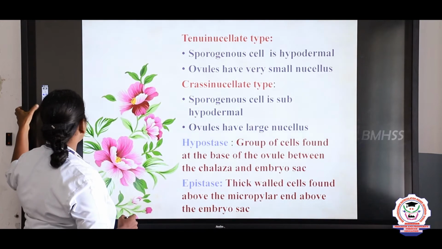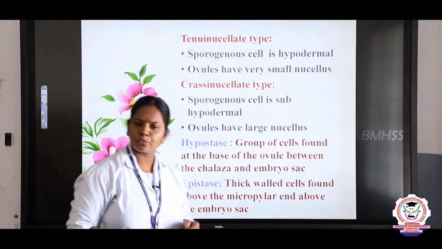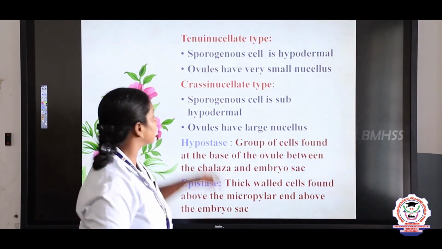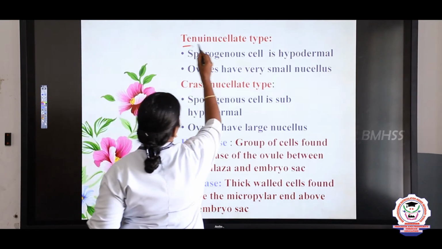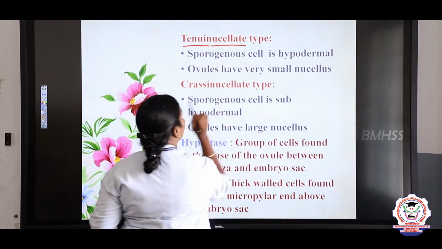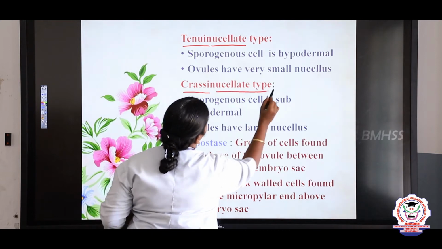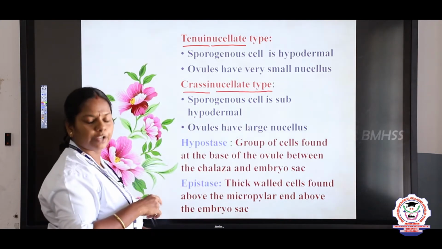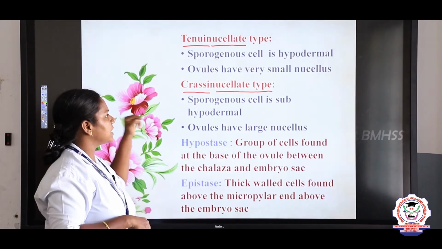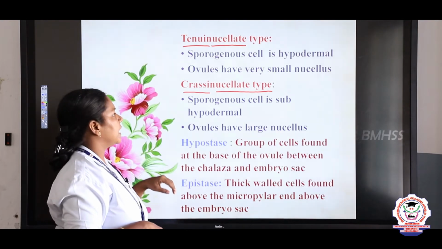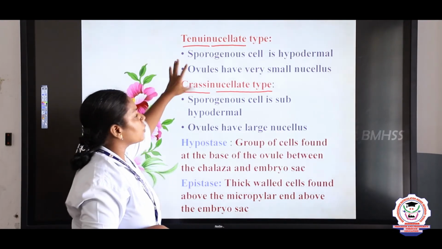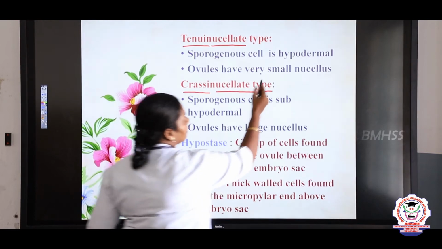So based on the position of the sporogenous cell, we can say it as tenuinucellate and crassinucellate. It's an important 2-mark question, children. Differentiate between the tenuinucellate and the crassinucellate. Here we can say the sporogenous cell is hypodermal. What do you mean by hypodermal?